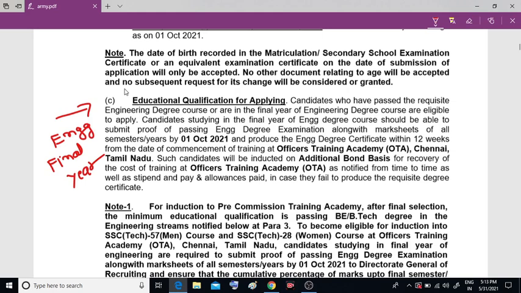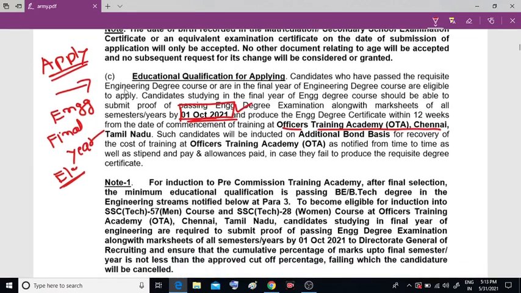Your final year mark sheet should be available by 1 October 2021, and you have to produce it to the Officer Training Academy, Chennai. If you are able to produce it by this date, then only you should apply. Otherwise, please don't apply for this post. If you do not submit before this date, they will reject you, right?